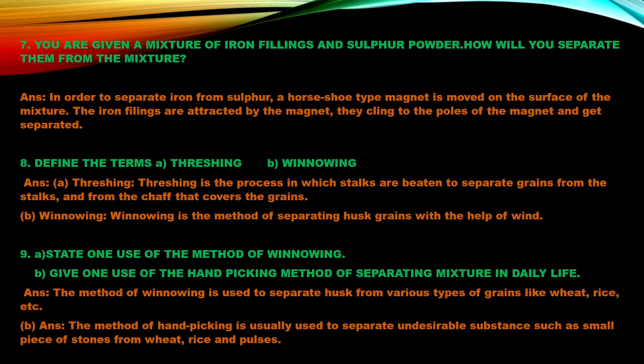They are used to separate the husk from various types of grains, like wheat, rice, etc. Give one use of the hand picking method of separation. The hand picking method is usually used to separate undesirable substances such as small pieces of stone from the wheat or from the pulses. If it is mixed up with stones, then by hand, one by one, they have to be picked up and thrown.